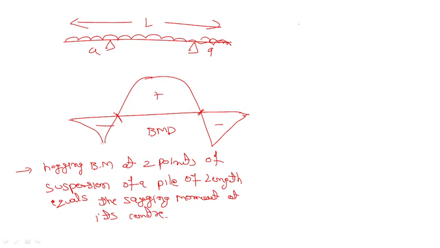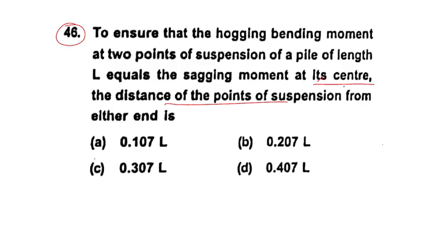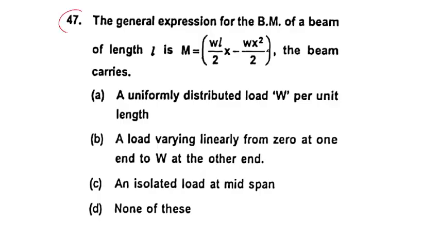Now a equals to what, L minus 2a divided by 2 root 2. Okay, so a is equal to L divided by 2 plus 2 root 2. I think we have solved this question already, that is 0.207 L. This one we have already solved. I think this is a repeated question, right? Same question they have repeated.